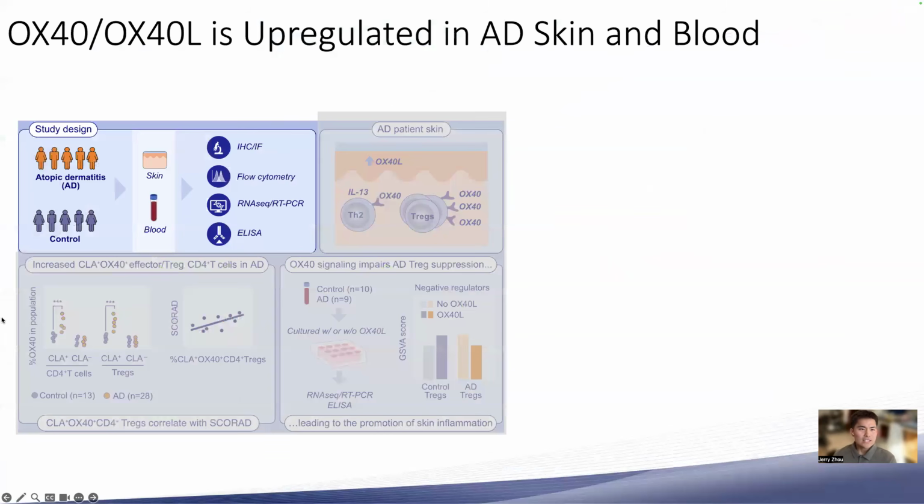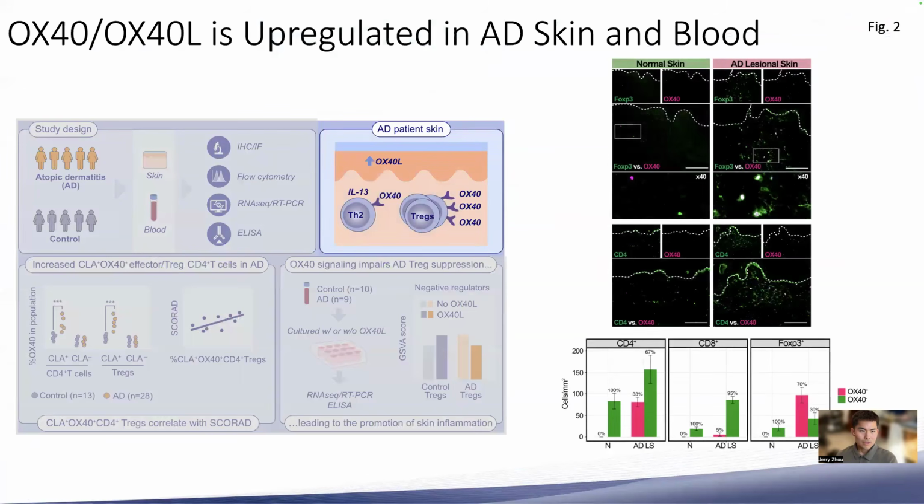In our study, we examined the skin and blood samples from AD patients and healthy controls using the multiple modalities that are listed here. And our key results are as follows. So firstly, OX40 and OX40 ligand are highly expressed in AD skin compared to healthy controls.